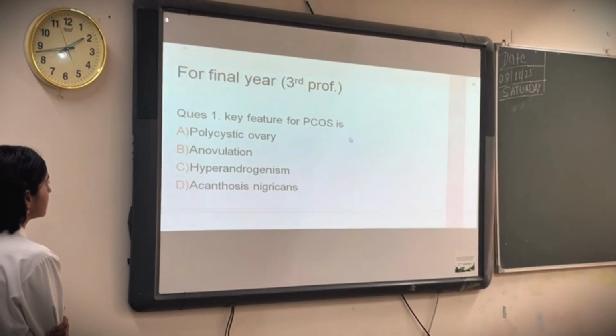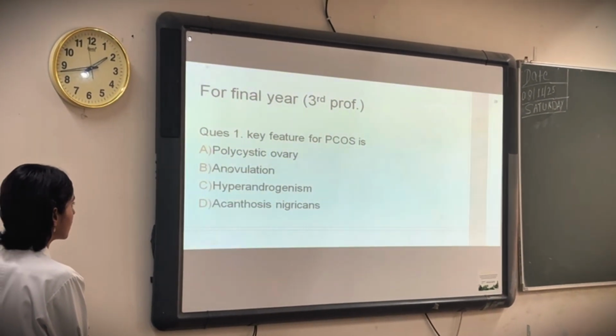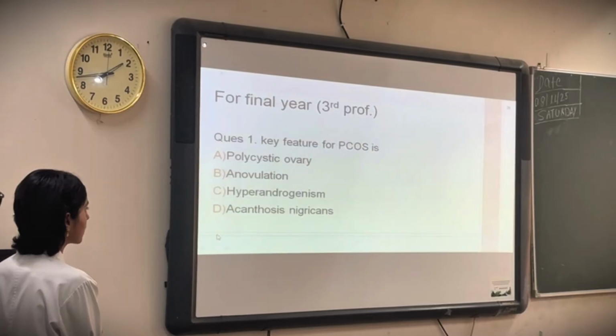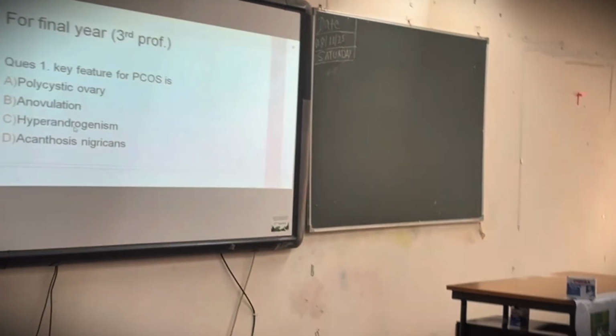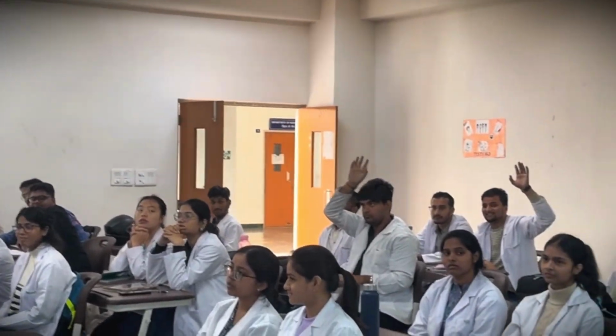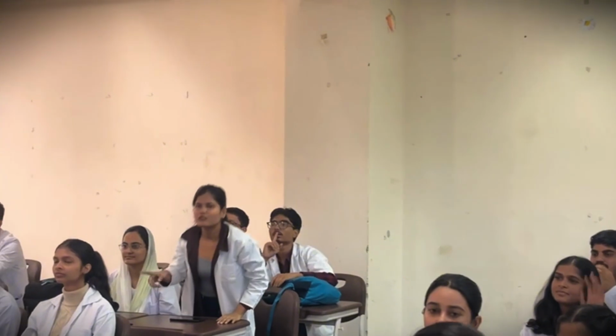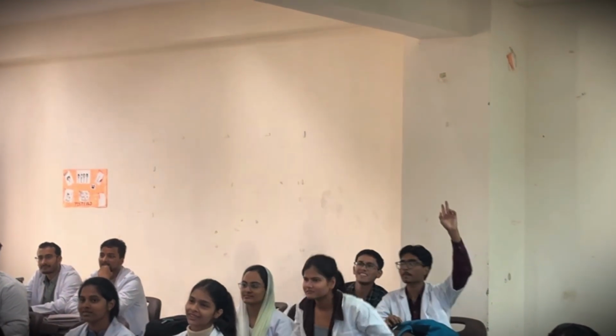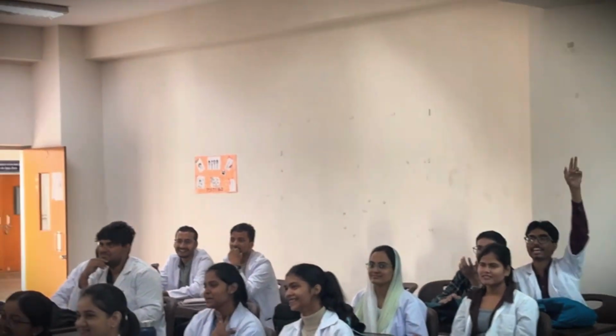The key feature of PCOS is polycystic ovary, anovulation, hyperandrogenism, or acanthosis nigricans. Polycystic ovary, no, that's the wrong answer. Anovulation, no, that's also wrong.